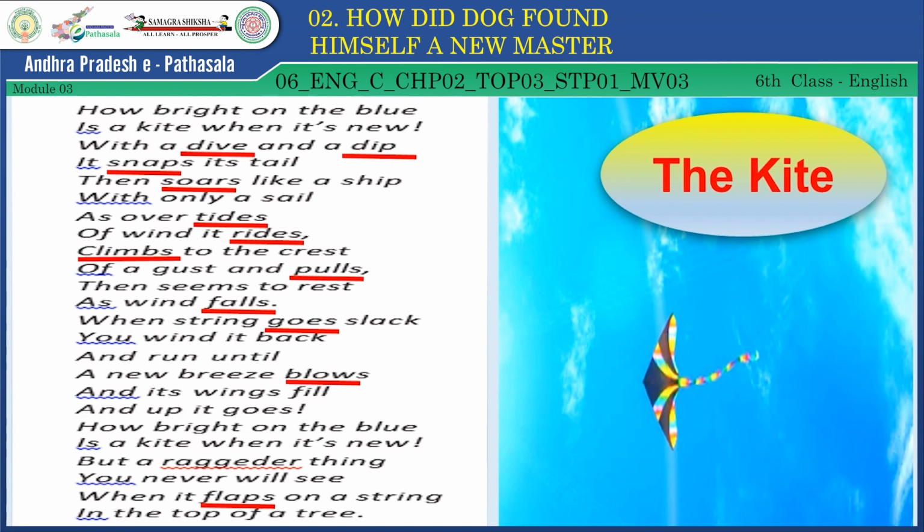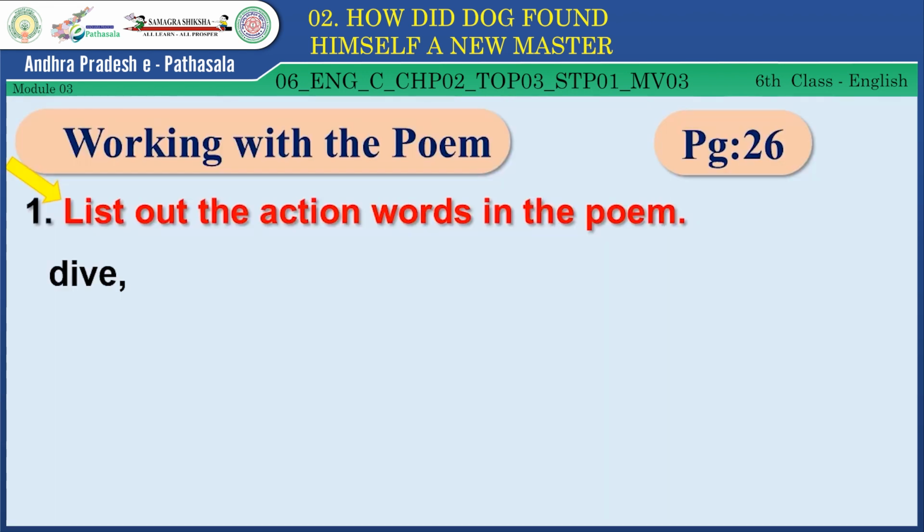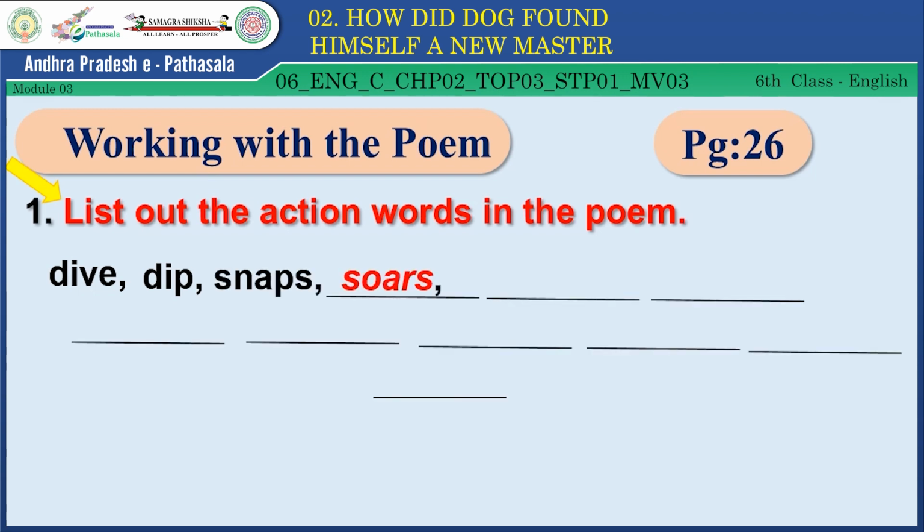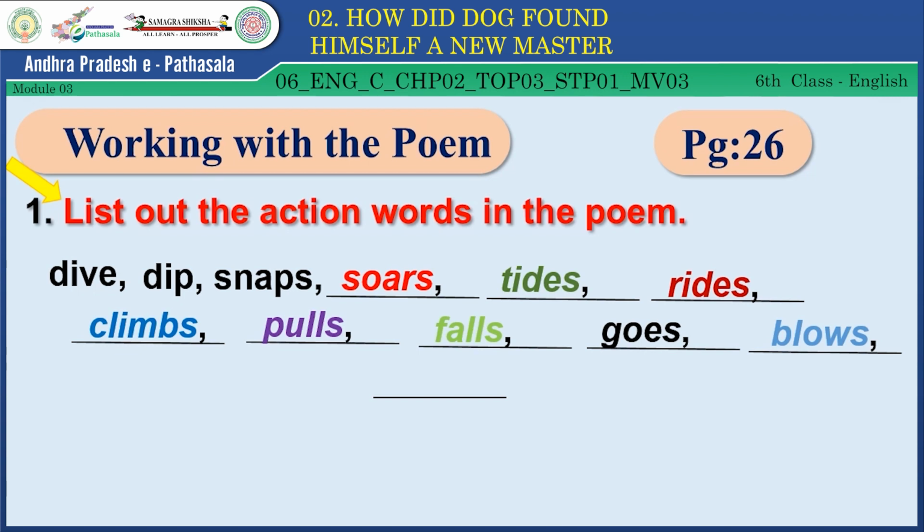Yes, children, underline all these words in your reader, and now try to copy down all these words here on page number 26.